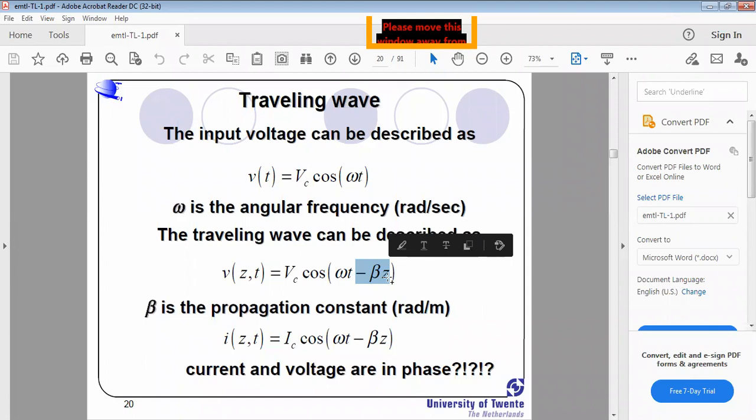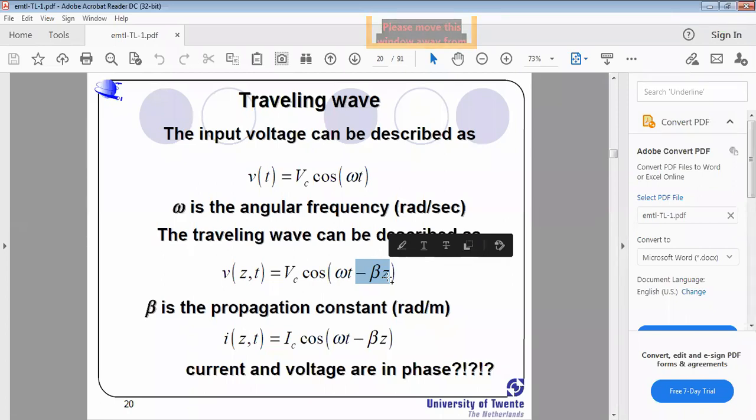Here z is called the direction. The wave propagates in the direction of z with propagation constant beta. Beta is the propagation constant, which is always measured in radians per meter. Remember that: the propagation constant is in radians per meter. And similarly, current.